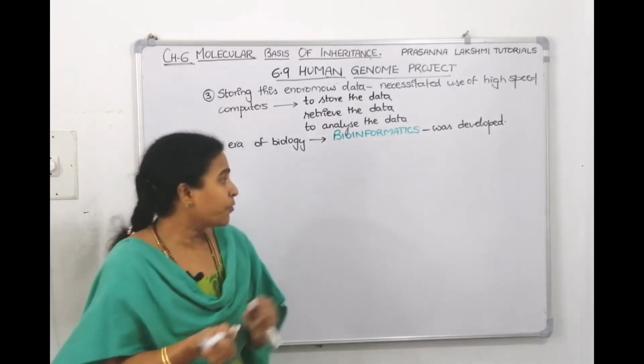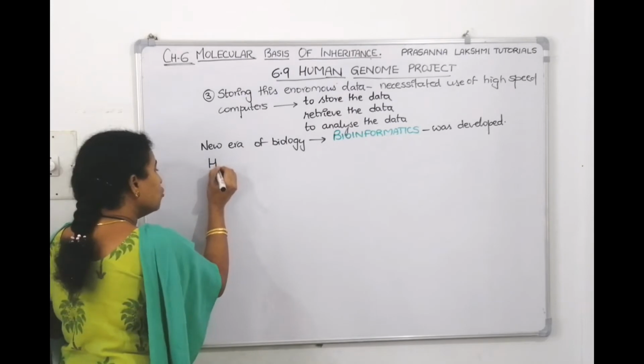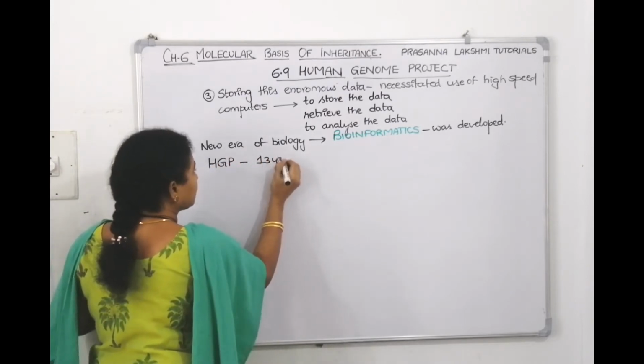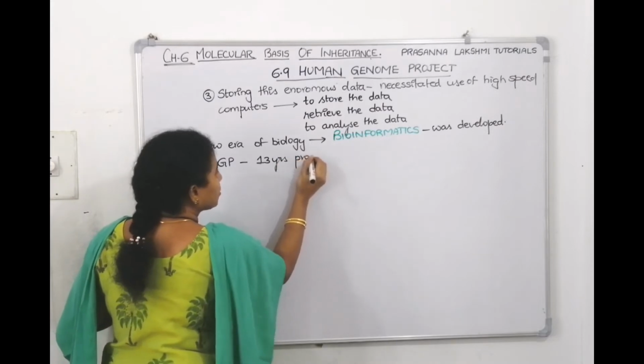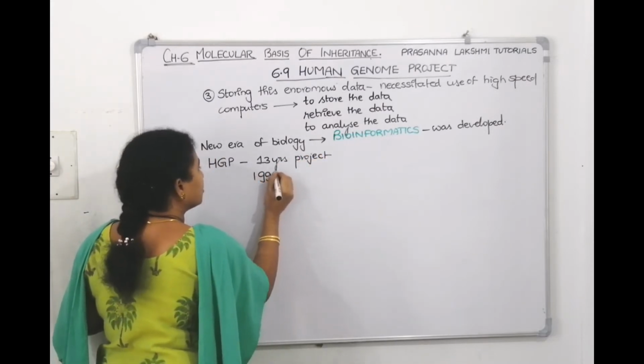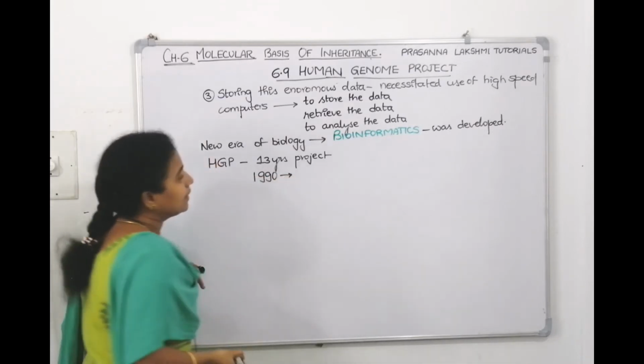Now, the Human Genome Project is actually a 13 years project. When did they launch it? In 1990, the US launched it.